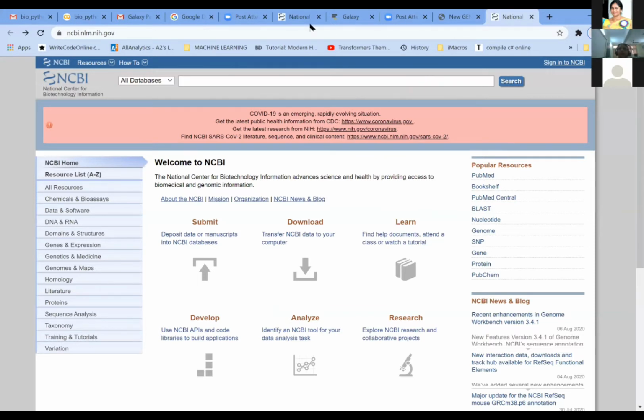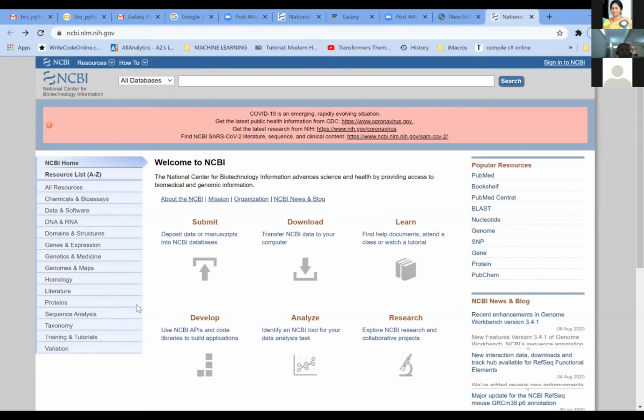Are you seeing this NCBI window? Yes, yes, Padma, continue. Yeah. In the NCBI window, just a minute, please hold on. Okay, we have seen earlier how we retrieved the sequence. In a similar way here again, we can retrieve the sequence.